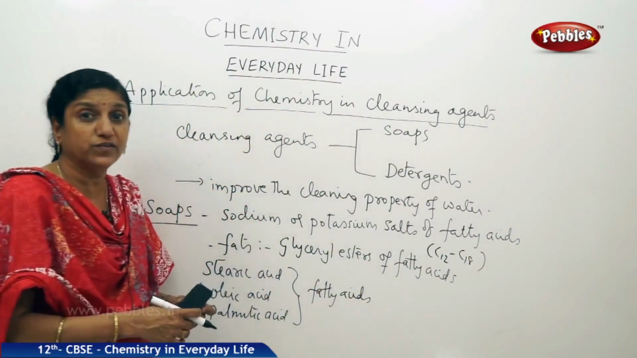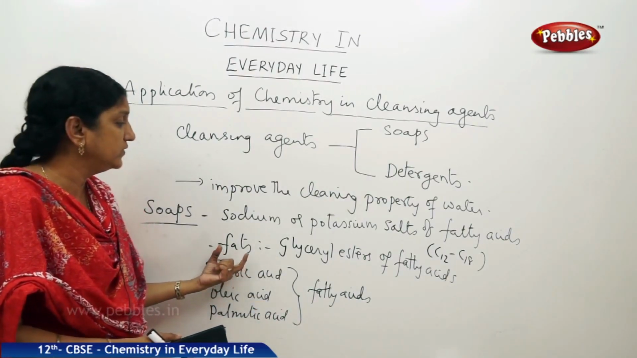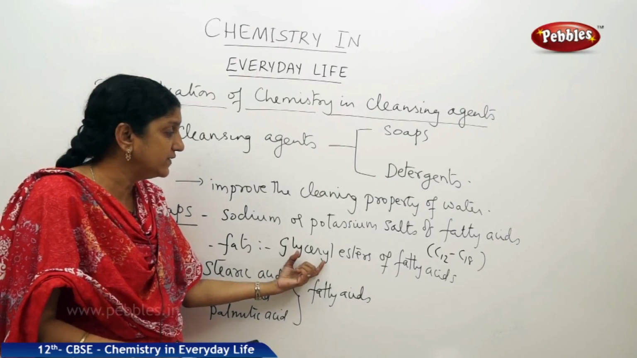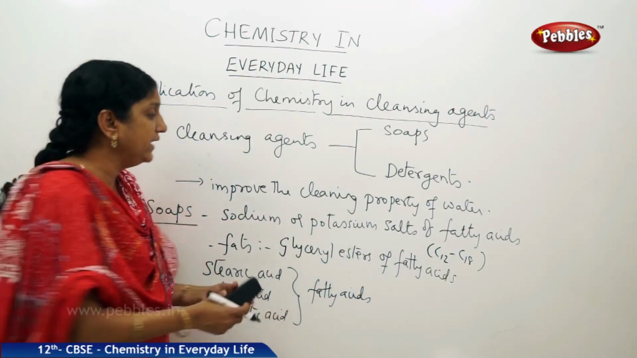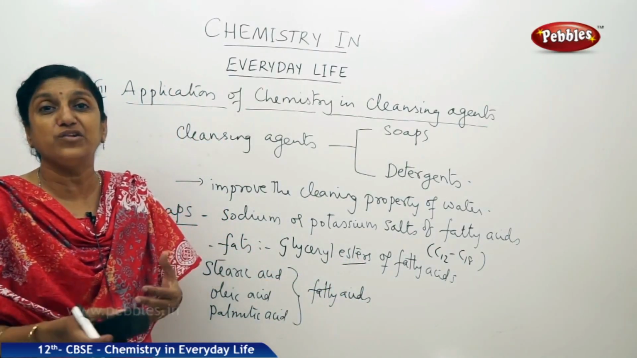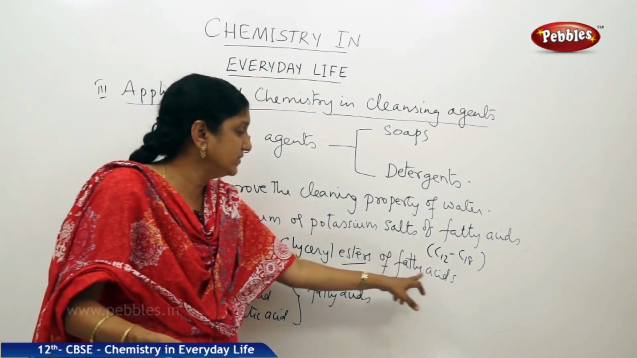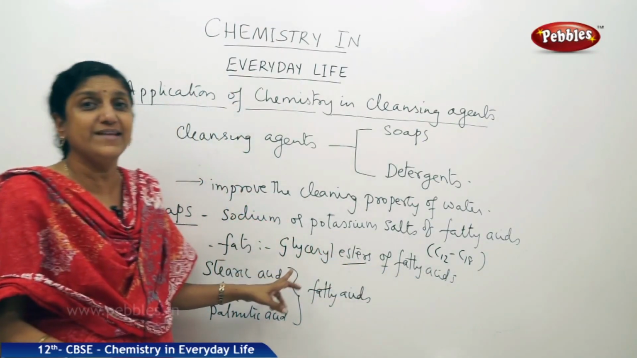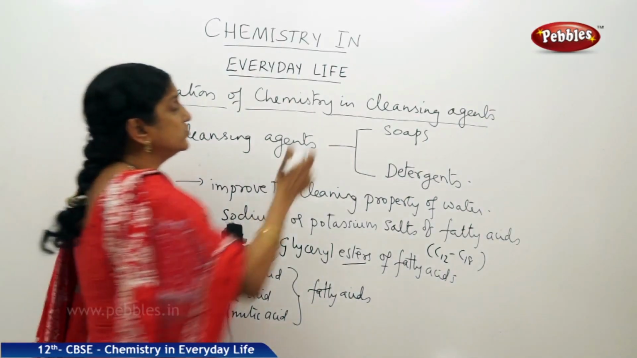Long chain carboxylic acids found in fats. How are we defining these fats? Fats are defined as glyceryl esters of fatty acids. What is the meaning of that? An ester. What is an ester? Ester is formed by the reaction between an alcohol and an acid. So, the acid is a fatty acid. Then what is the alcohol? The alcohol is glycerol. So, what is the structure of glycerol?